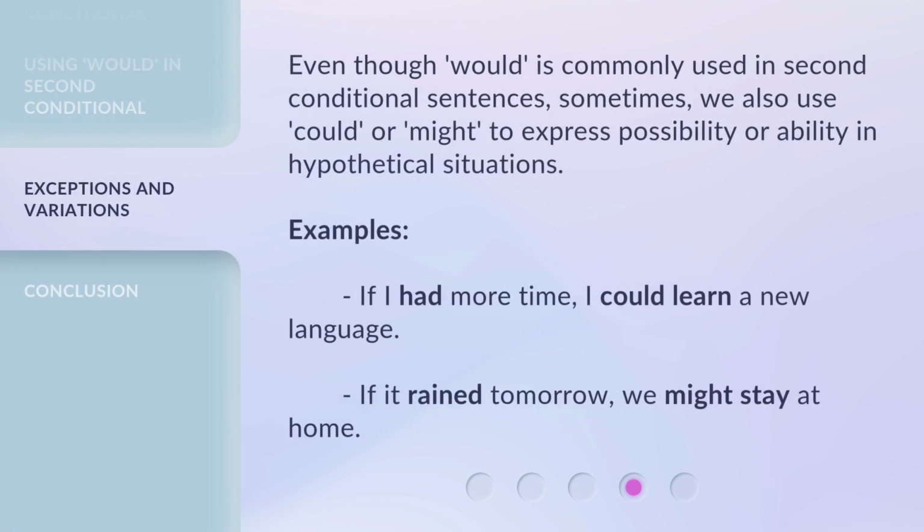Even though would is commonly used in second conditional sentences, sometimes we also use could or might to express possibility or ability in hypothetical situations. Examples: if I had more time, I could learn a new language. If it rained tomorrow, we might stay at home.